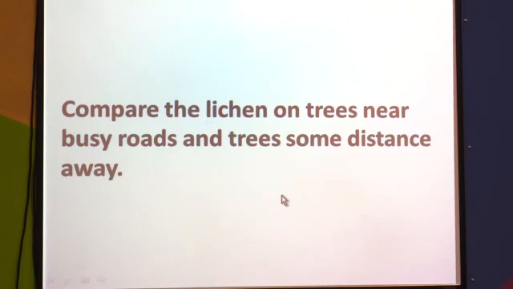So, what do you think? Busy roads mean there is a high amount of air pollution, and the roads at some distance have less air pollution. So, you have to compare the growth of lichens on the trees near busy roads and trees some distance away.